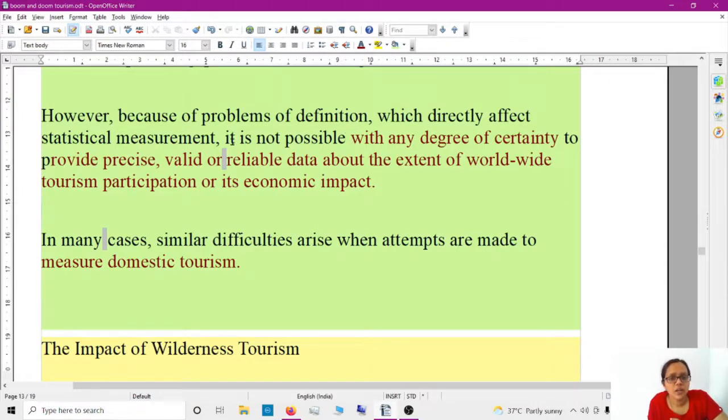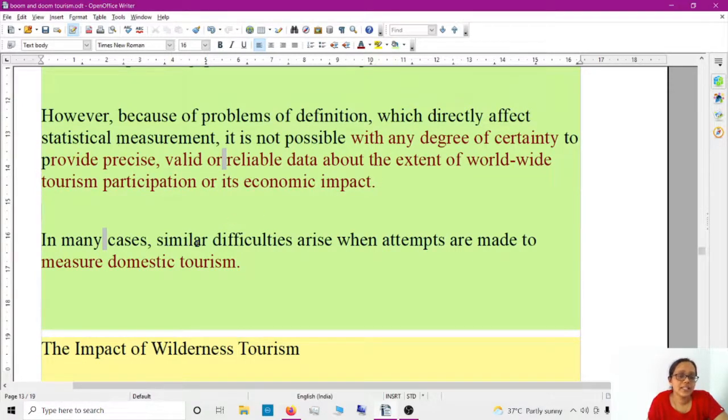It's not possible with any degree of certainty to provide precise, correct information, valid or reliable information or data about the extent of worldwide tourism participation. So how many tourists are participating? How many tourists are traveling? More than that, about the extent of worldwide, hyphenated, tourism participation. How many tourists are there? That is, they explain participation, or its economic impact.